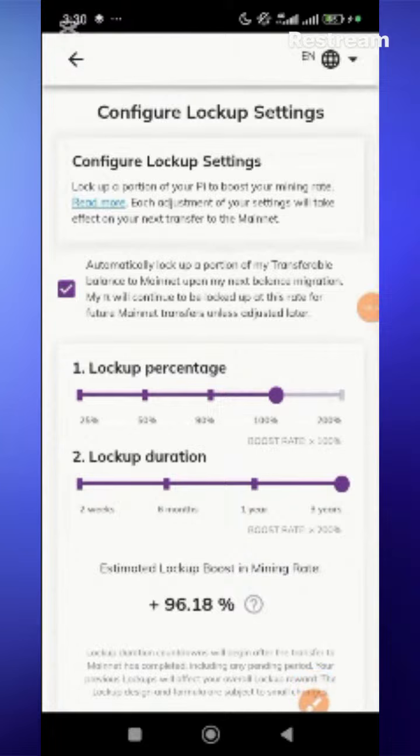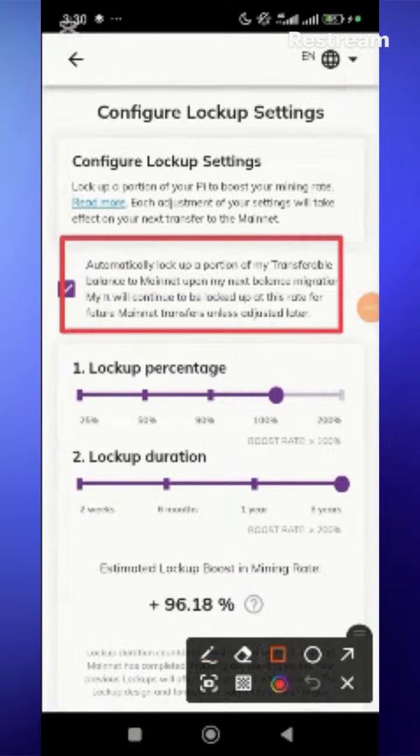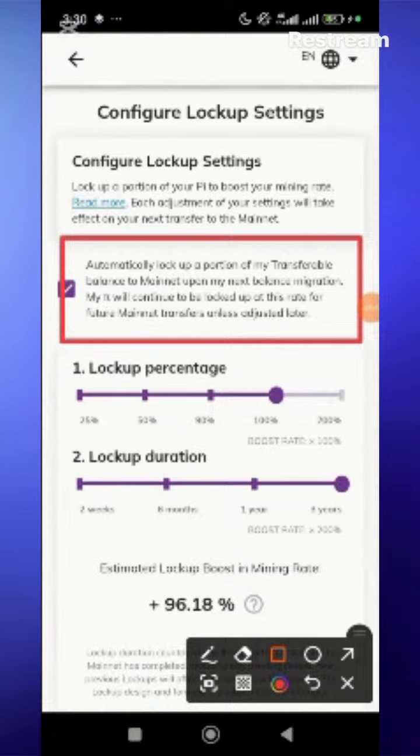Now let me explain something to you here. This place says: automatically lock up a portion of my transferable balance to mainnet upon my next balance migration, which is the second migration we want to do. My Pi will continue to be locked up at this rate for future mainnet transfer unless adjusted later. Now this last phrase is what I want to explain.